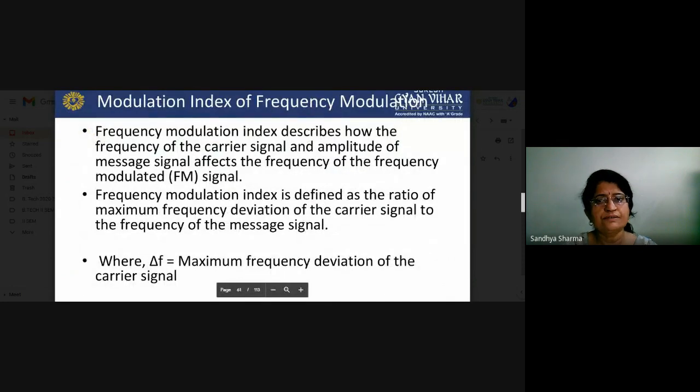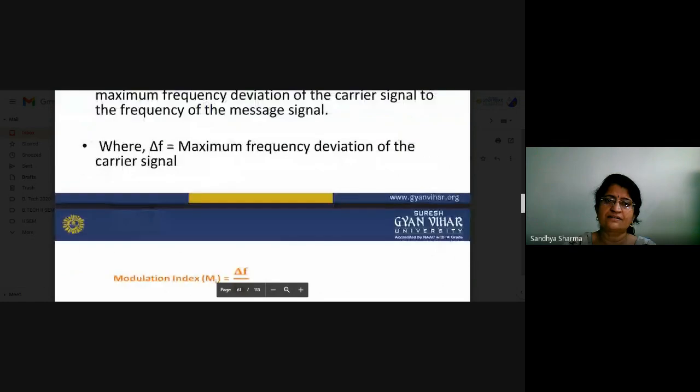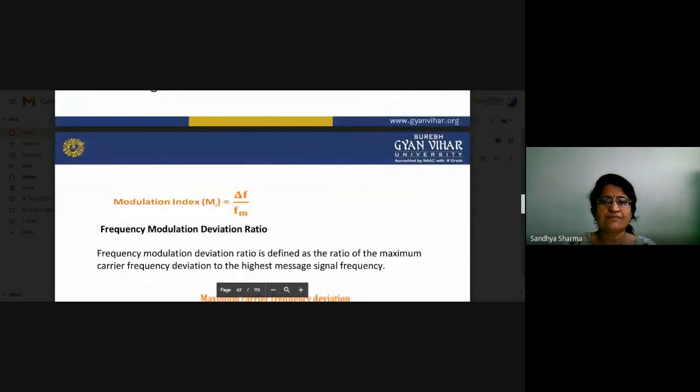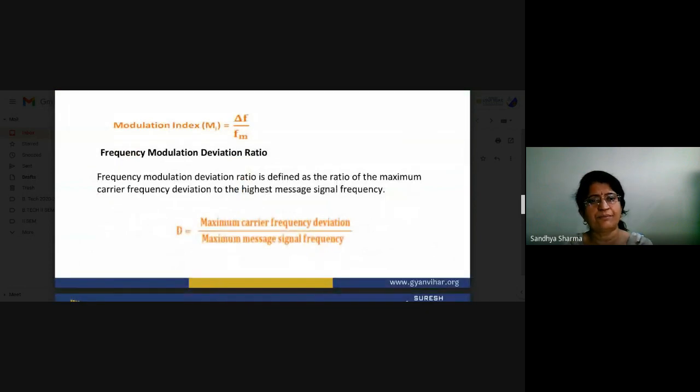Modulation index of frequency modulation. Basically, the frequency of the carrier signal and the amplitude of the message signal both affect the frequency of the modulated signal. The frequency modulation index is defined as the ratio of the maximum frequency deviation of the carrier signal to the frequency of the message signal. This is the basic equation, where del f is the maximum frequency deviation of our carrier signal, so the modulation index mf is del f upon fm.